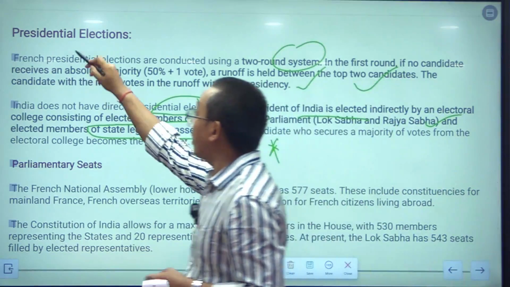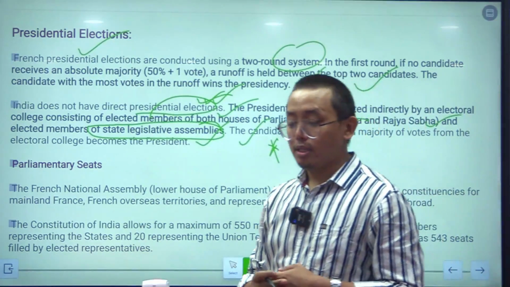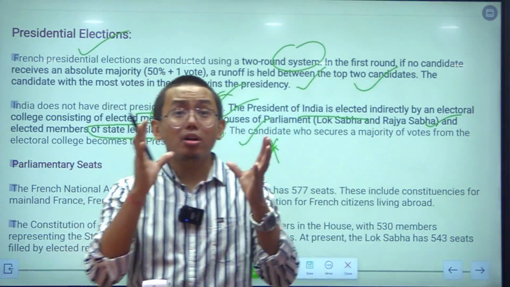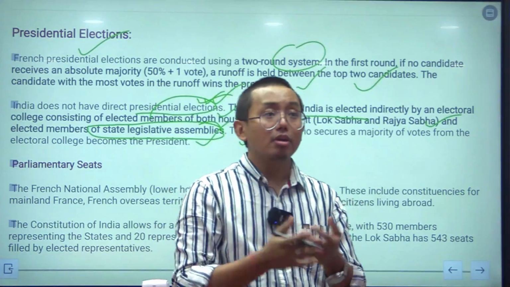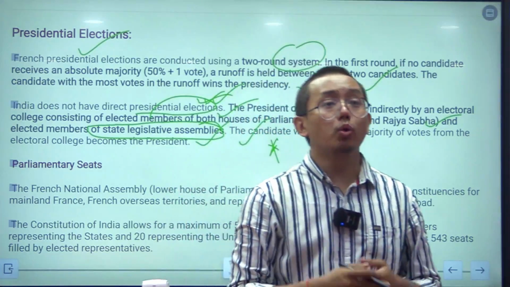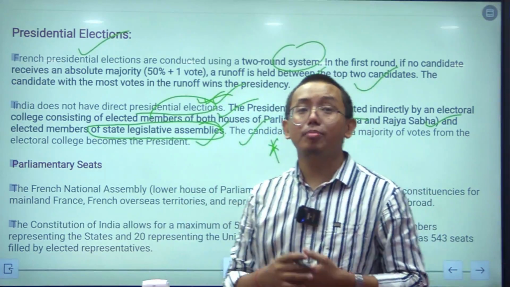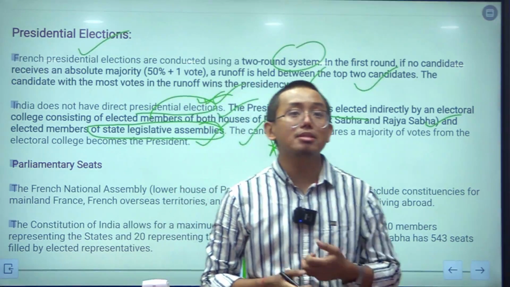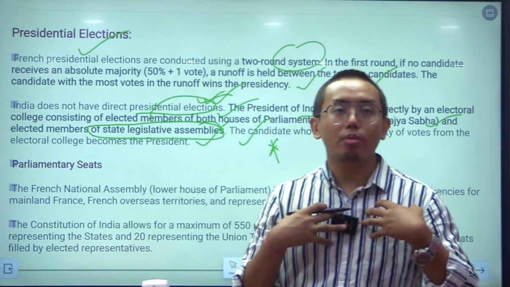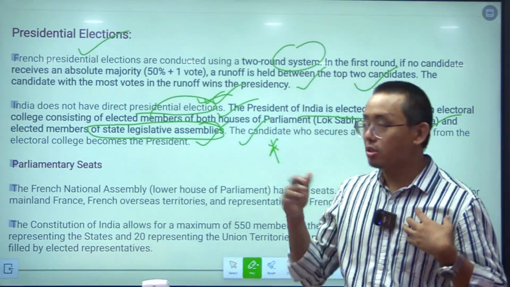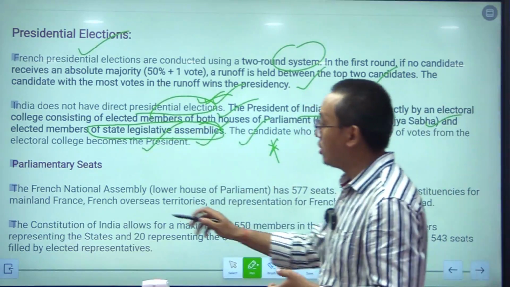In case of France, the president is directly elected by the people. ठीक है. In India, we do not vote for the president directly. Have you ever voted for the president of India? No, we have not voted, right? Because we first elect the members of parliament and members of legislative assembly, and they vote to represent us. This is how the indirect electoral system in India works in case of the president.